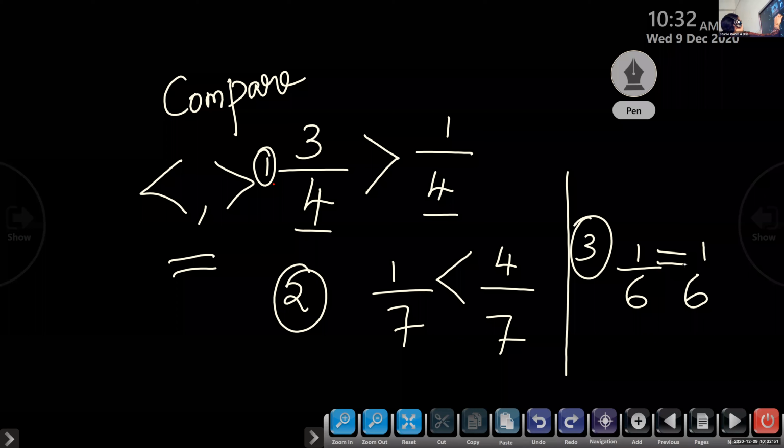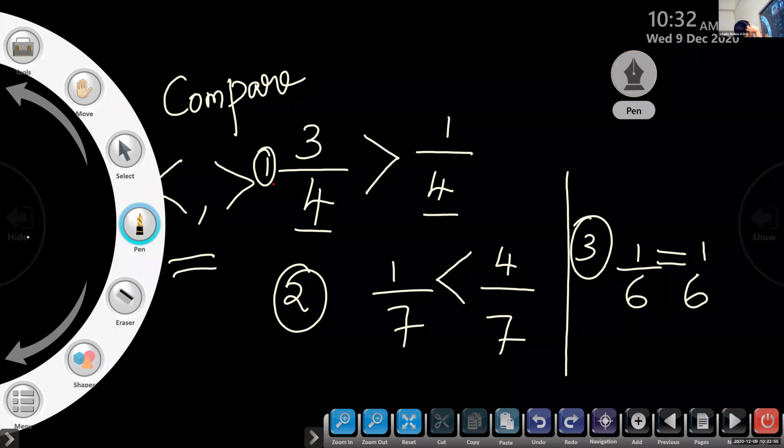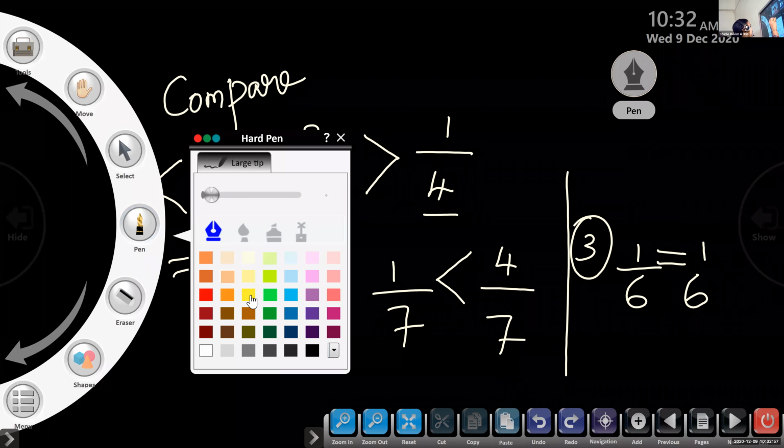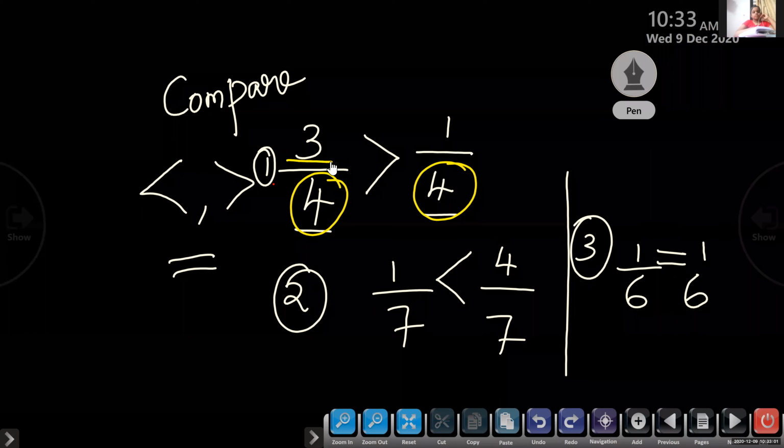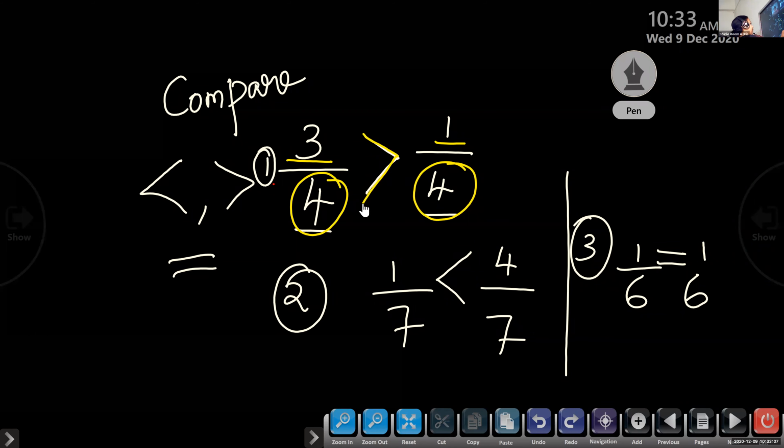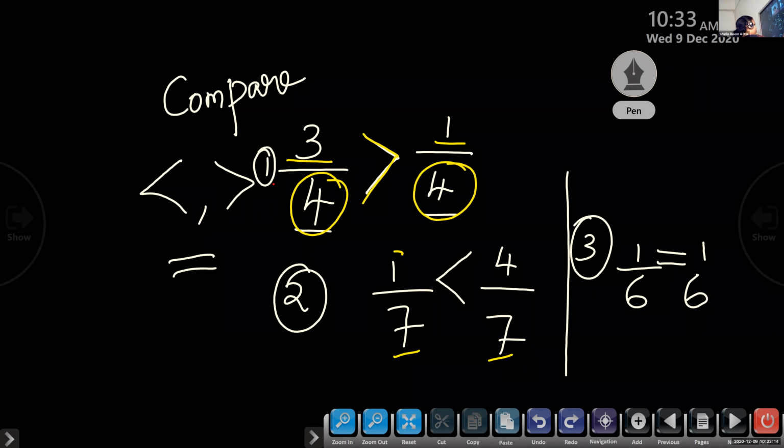Here, children, the denominators are the same in all 3 questions. Here it is 4 and 4, so we will check 3 or 1. Which is greater? 3 is greater, so we will keep the greater than symbol. Here also the denominators are the same, like fractions, so we will check 1 or 4.